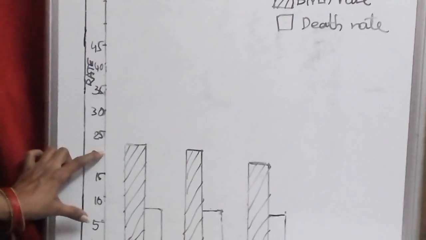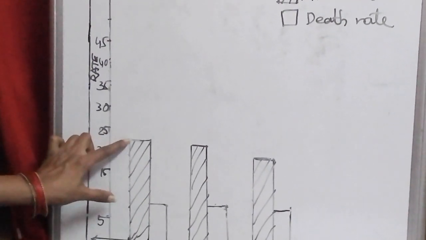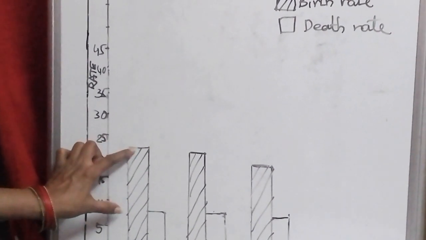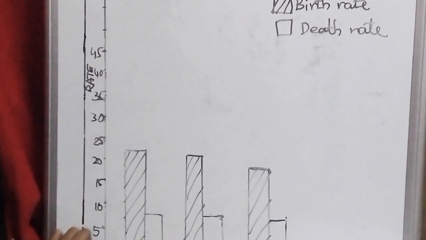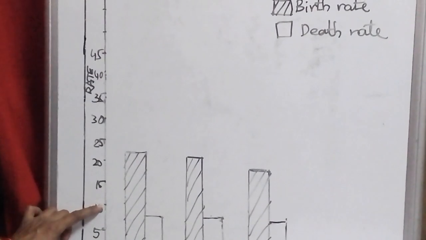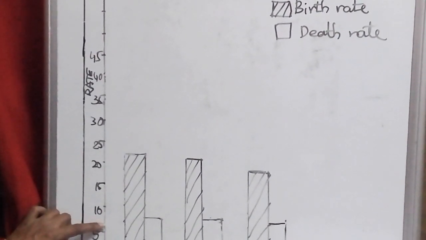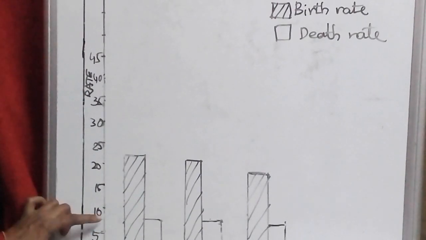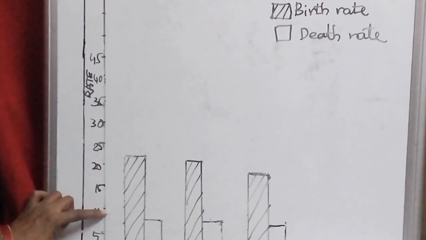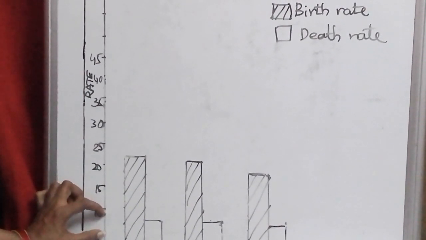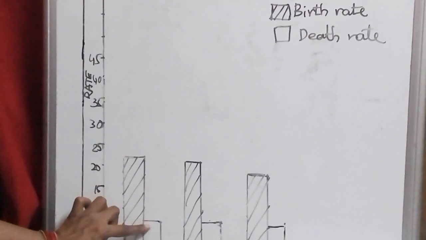So here you should count 4 lines and draw the line. That is 22. Now join this line, then 8 you should draw. 8 means from here you should count 2 lines is 6, 2 lines is 7, 2 lines is 8. So if you count 6 lines and draw the line, it is 8.